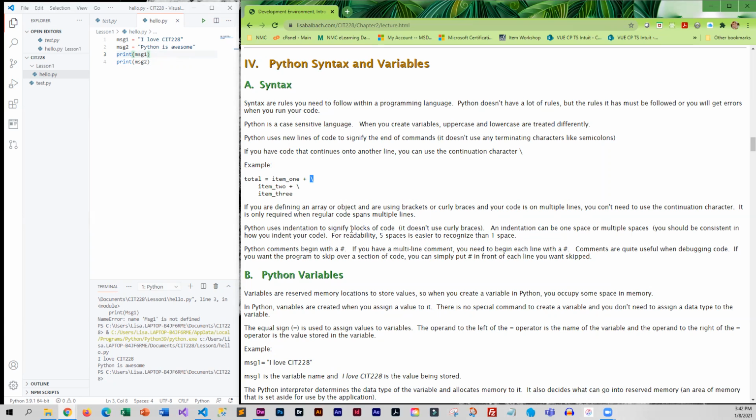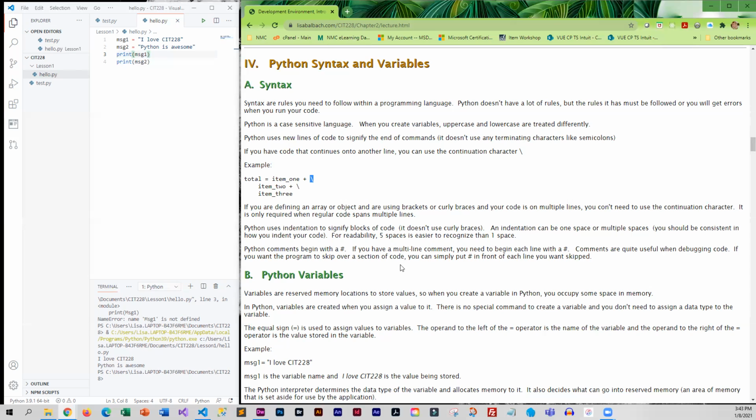Python uses indentation for blocks of code, and it's very picky about the indentation. So if you have a block of code, which normally would go in curly braces, and one line you indent 3, and the next line you indent 5, it is not going to like that. You have to be very specific, and you have to think through how you are indenting, and you have to use the same number of spaces. Okay, and for readability, 5 spaces are easier to recognize than 1, but 1 space is considered indenting, so keep that in mind.